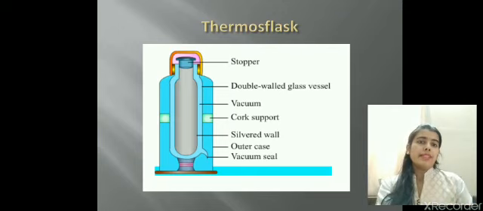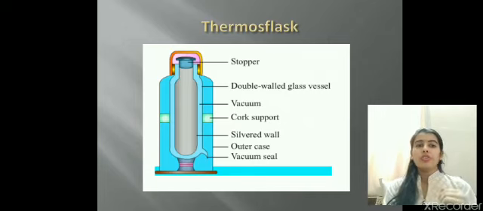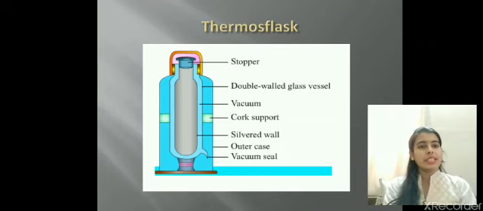This thermos flask is provided with a stopper, that is the lid of the flask. Inside, it has silver colored walls. This is a double walled glass vessel, which is silver in color. The silver color has a role here, because silver colored objects are good reflectors. So when you have kept the hot tea or hot milk here, the heat will be retained inside the vessel. It will not be allowed to radiate outside, because the silver colored walls are going to reflect the heat back to the material kept inside, that is hot tea or hot milk, whatever you have kept.